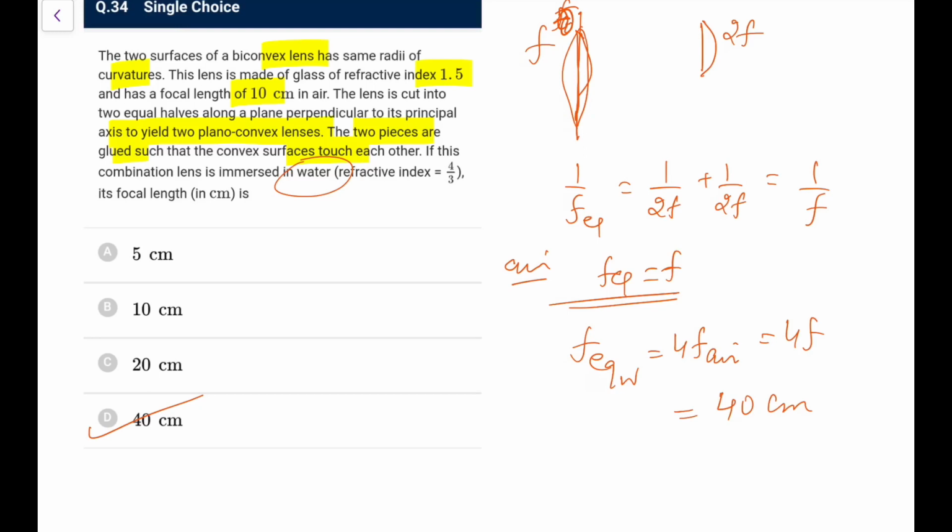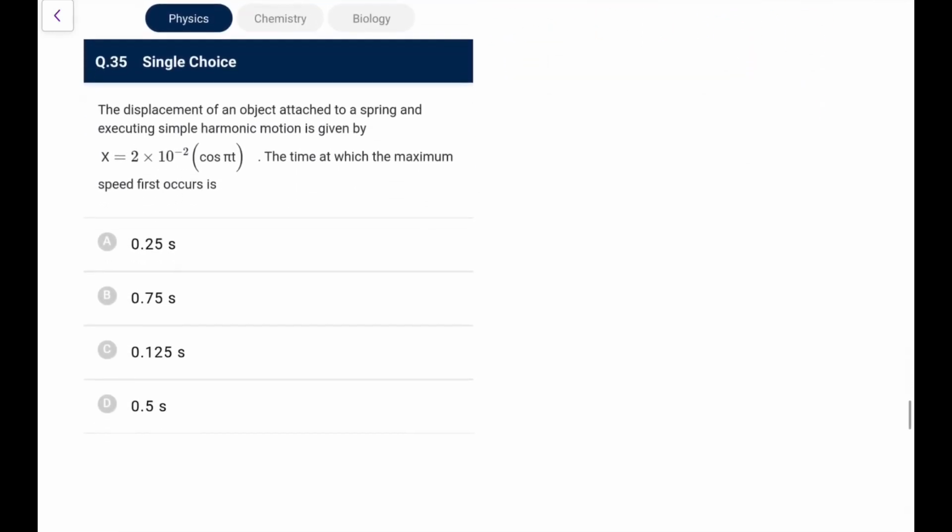So if you recall that result, it's an easy one. Otherwise you have to solve the way we do this: 1 by f is n of lens upon n of medium minus 1 into 1 by r1 minus 1 by r2. I'm skipping that because this fact is known. Everyone knows with a glass lens, glass having 3 by 2, submerged in water, the focal length becomes 4 times.